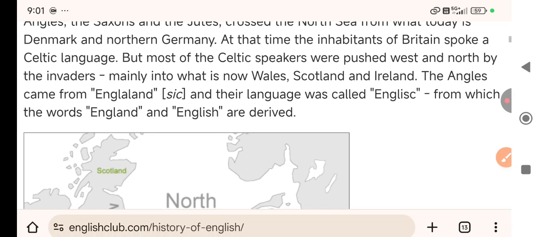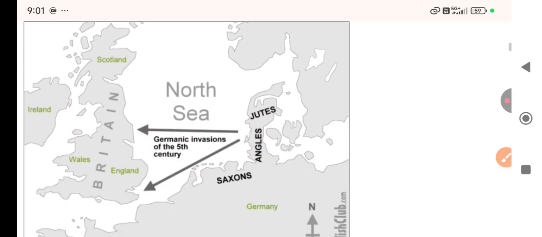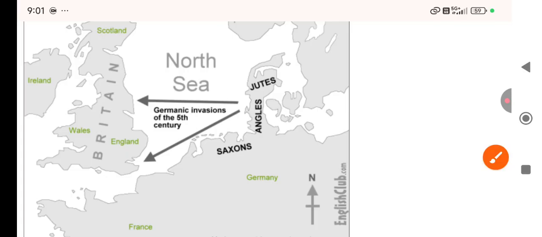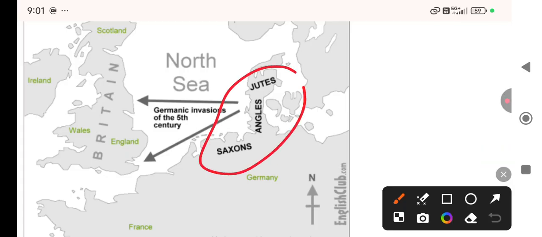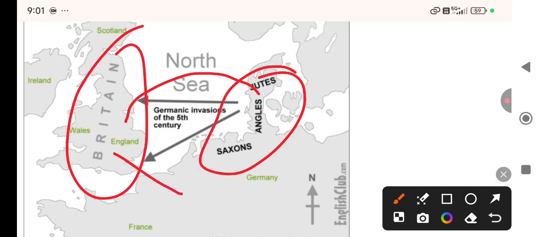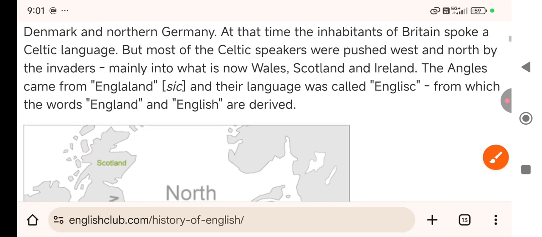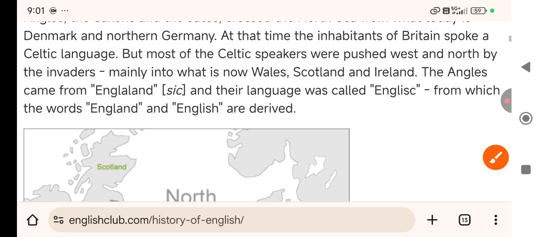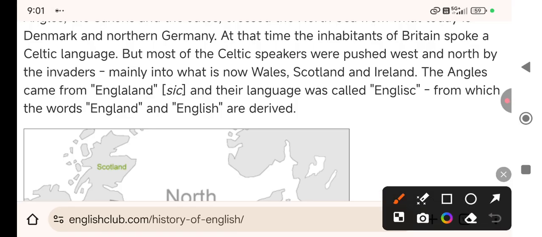Now, as they attacked Britain, so these three attacked Britain. The inhabitants of Britain used to speak Celtic, right? At that time the inhabitants of Britain spoke the Celtic language.